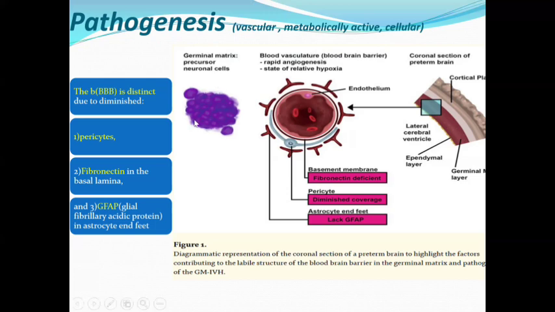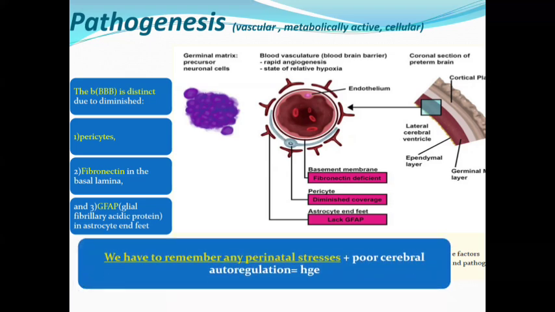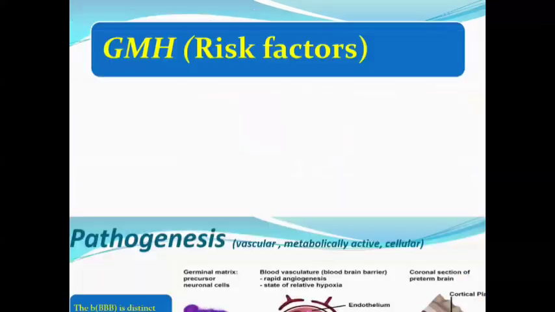This vasculature is fragile because the blood-brain barrier in the germinal matrix is distinct, due to a lack of pericytes, which means a lack of coverage. This is the pericyte, and there is a lack of fibronectin within the basal lamina of the basement membrane, and a lack of glial fibrillary acidic protein, which is secreted from the astrocyte end-feet. This is the astrocyte end-foot. This is the pericyte. This is the basement membrane. So it is fragile. Any neonatal or perinatal stress, plus poor cerebral autoregulation, equals hemorrhage.